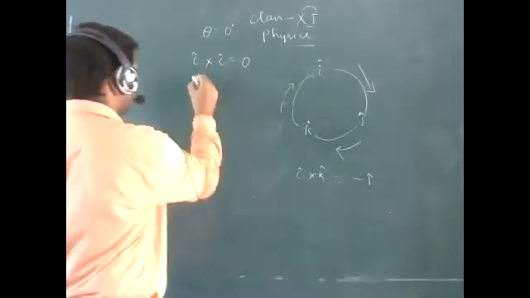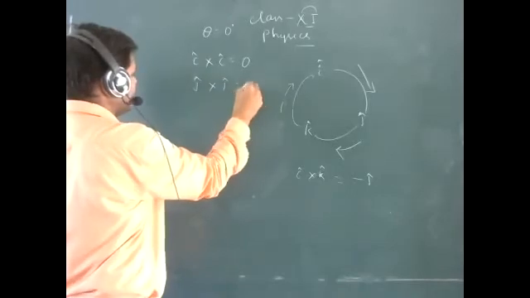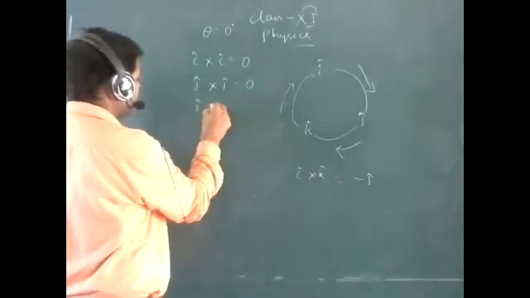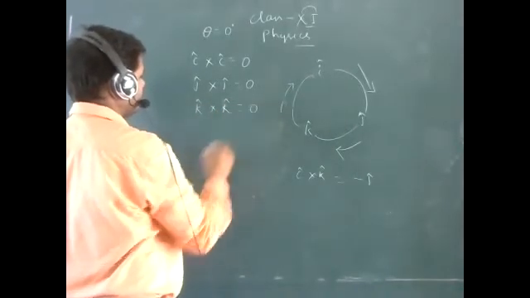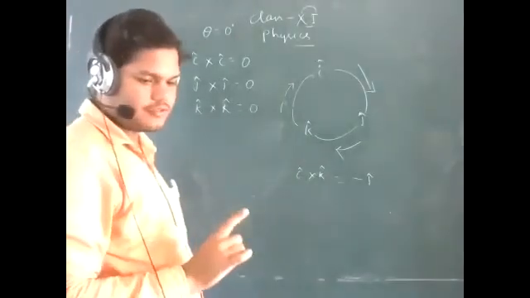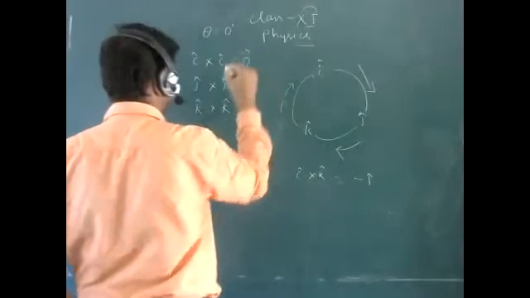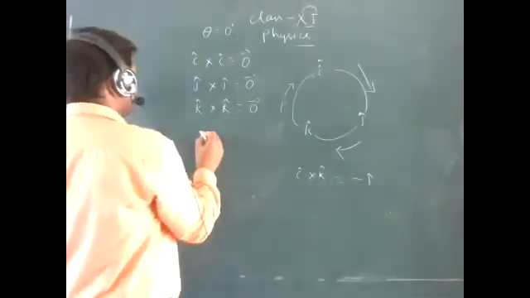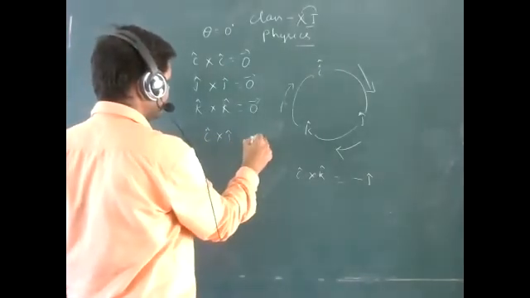Remember one thing: j cap cross j cap will be 0, and k cap cross k cap will also be 0. Zero means zero vector. In vector, you have to give the vector sign. But i cap cross j cap will be k cap.